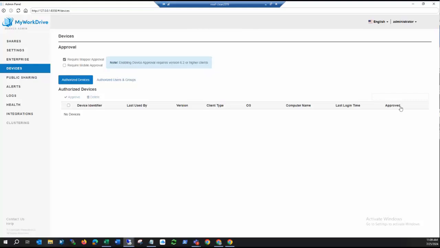And then that user will also show up here. You can just compare or search for that code and approve them through here as well. And we also support that same thing through the mobile client as well.